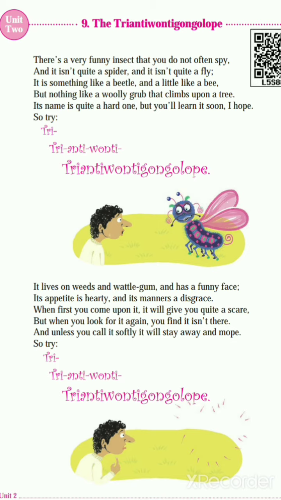It's not like a spider, it's not like a fly, but it's a little like a beetle and bee. He lives in the weeds and the wattle gums, and his face is very funny, his appetite is hearty, and his manners are a disgrace. When you first look at him, you feel a little scared, but when you look again and again, you find there is no insect.